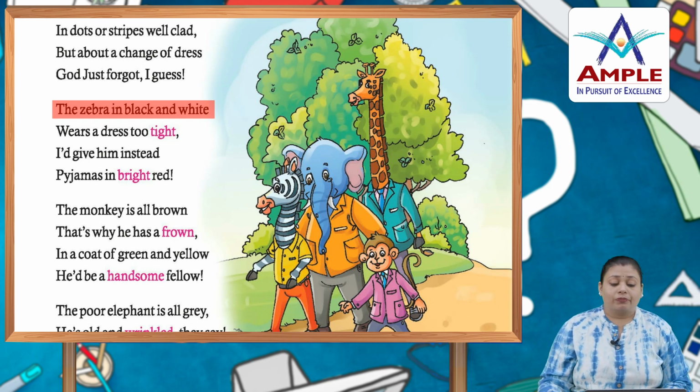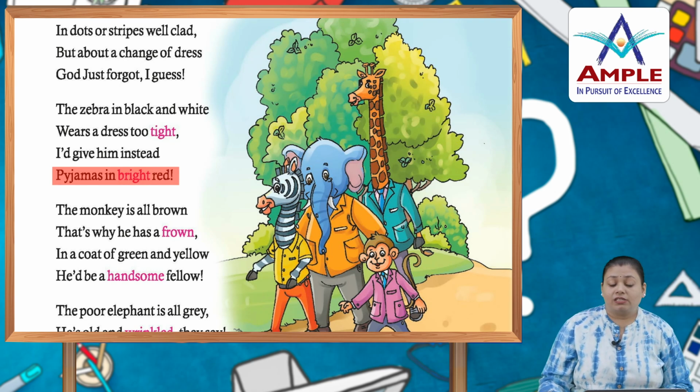So now the zebra in black and white wears a dress too tight. I would give him instead pajamas in bright red. So here the zebra's color is black and white, as you all see, and its skin is too tight around him. So he wants him to wear a red pajama instead of the black and white skin he already has.